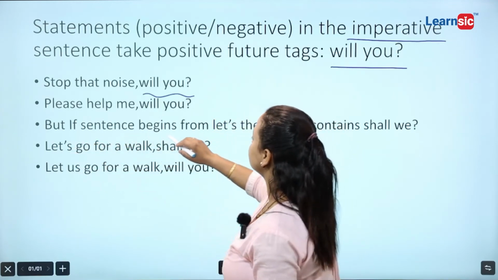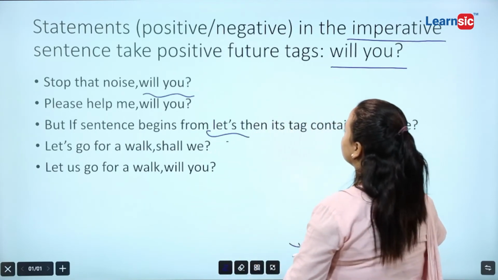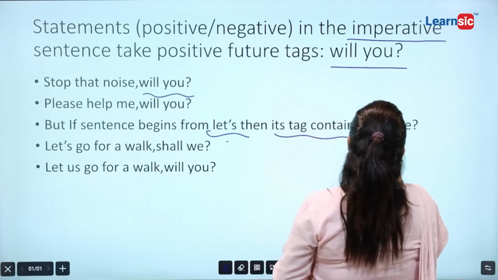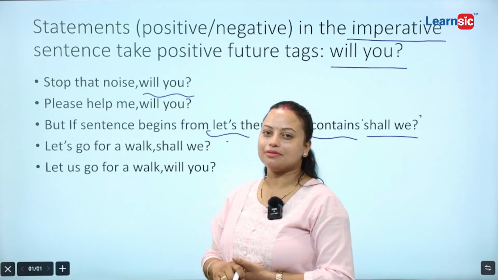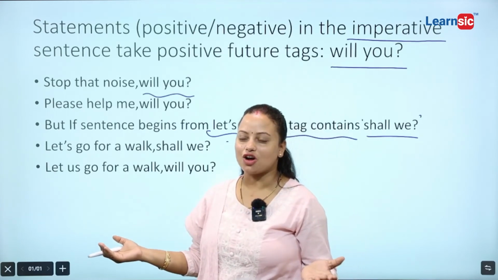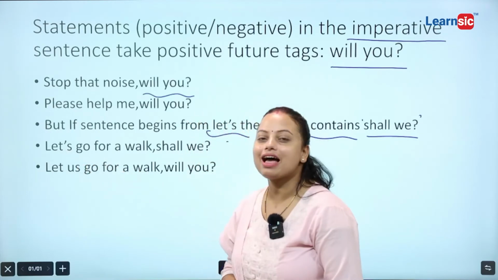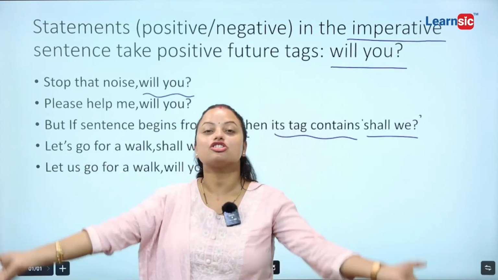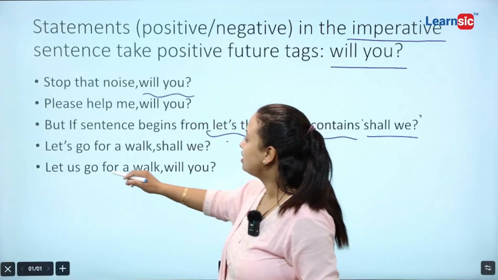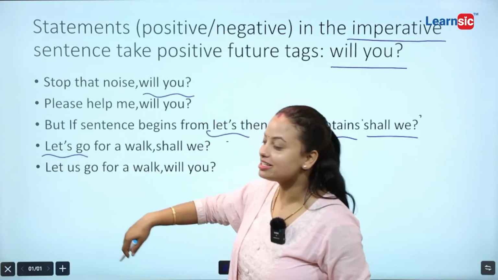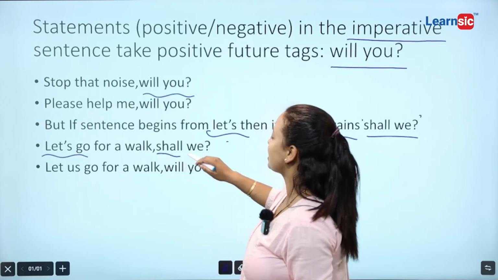But now another case is emerging here. If a sentence begins with let's, then its tag contains shall we. This is not a very tough one. This is very easy. Now, let's go for a walk. He is asking all of us to go there. Here the condition is let's. That's why in terms of let's, we are always asked to write shall we.